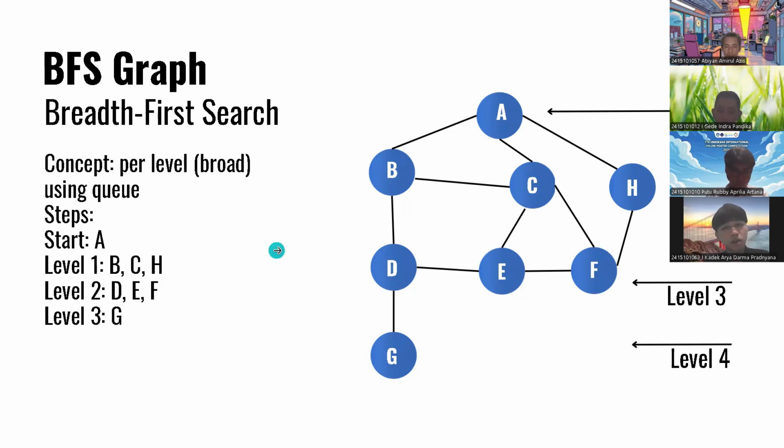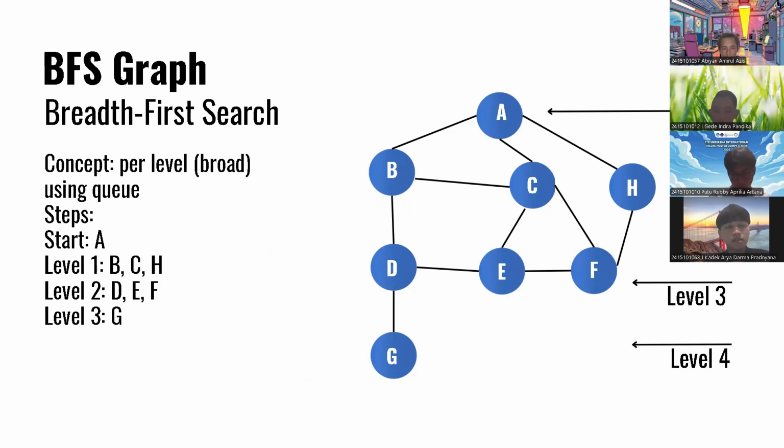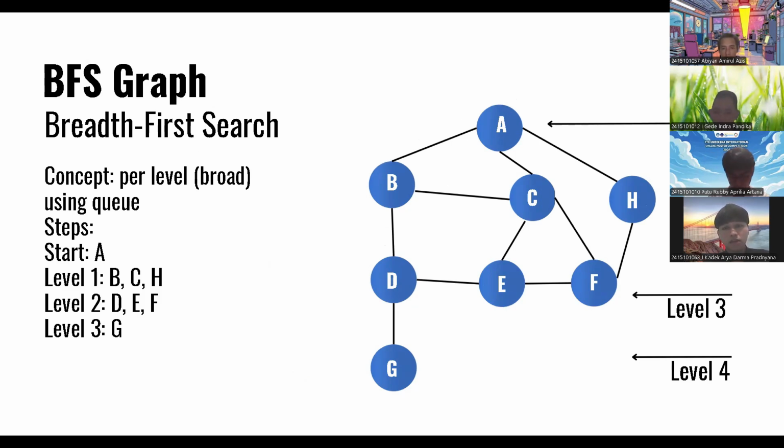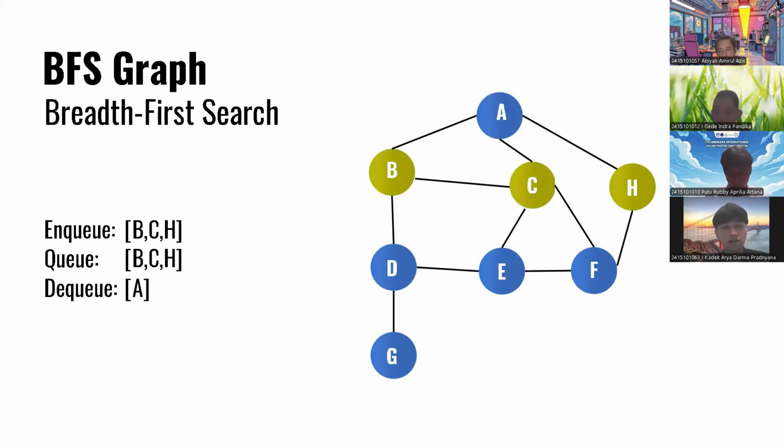In my point of view, I will use node A as root or as the first node. Using a queue, the steps start from A, then level 2, level 3, and level 4. First, A is the root. A is enqueued to the Q as the first node. The second step is B, C, H. They are connected to A. They are the neighbors of A. They are enqueued, B, C, H.